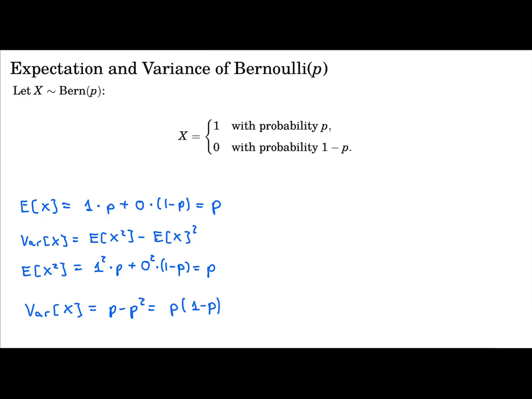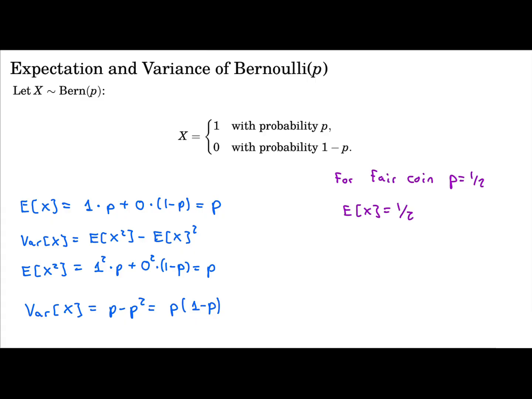As an example, for our fair coin, p is equal to half, and the expected value is half.